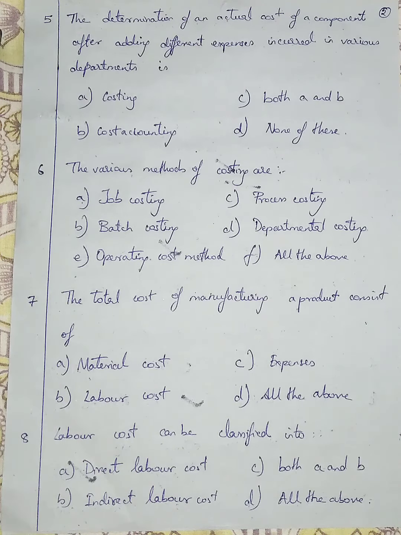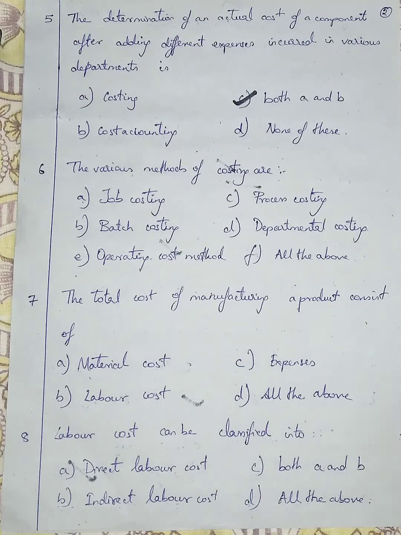You are developing a product, and for developing a product we will get cost. After adding all the cost that occurred in developing that product is called costing and cost accounting. Both are the same in sense only. Costing is also called cost accounting. So I'm going with option number C, both A and B.